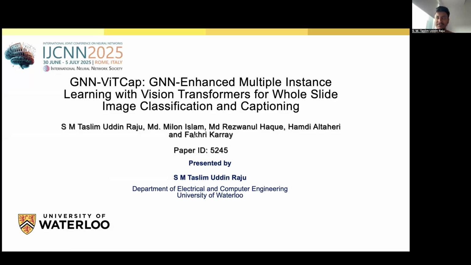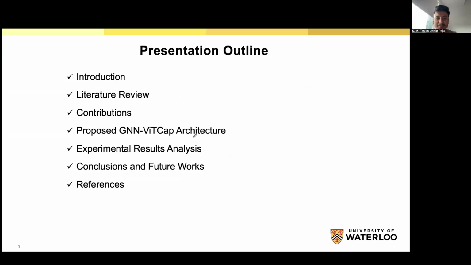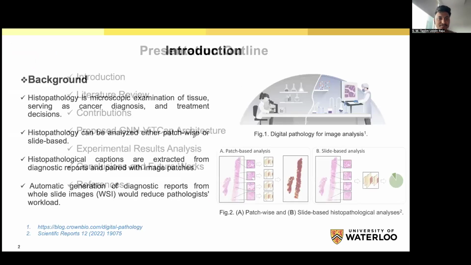The title of the paper is GNN-ViTCap: GNN-Enhanced Multiple Instance Learning with Vision Transformer for Whole Slide Image Classification and Captioning. And here is our presentation outline.